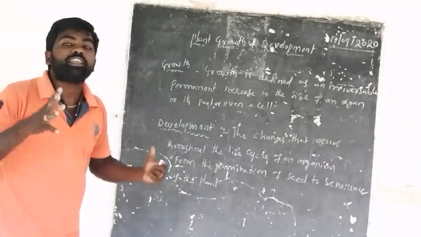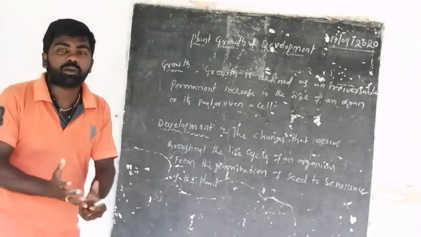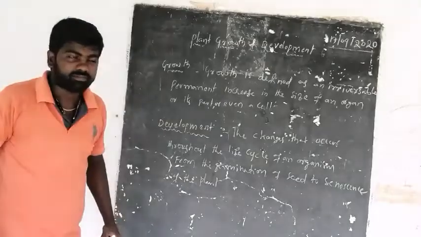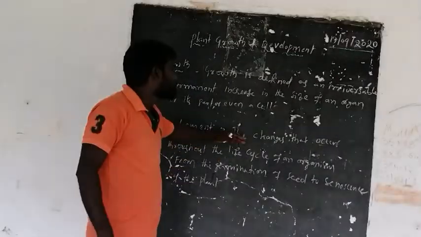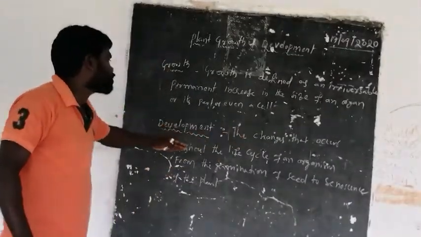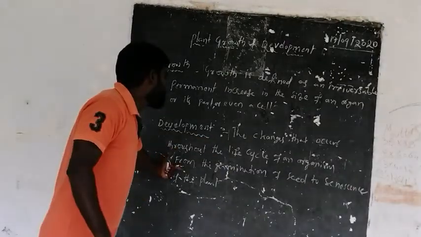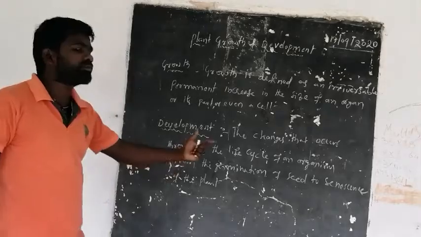So the events from birth to senescence are the events that occur throughout the life cycle of an organism, from germination of a seed to senescence of the plant.